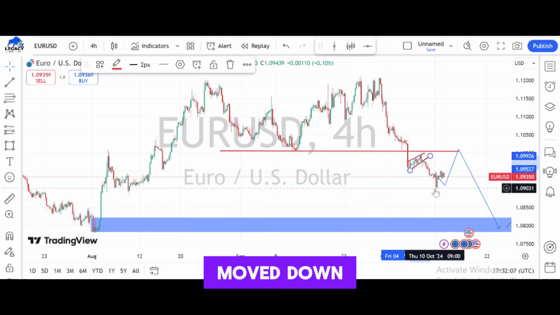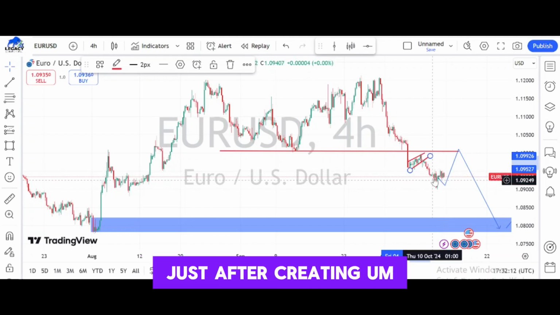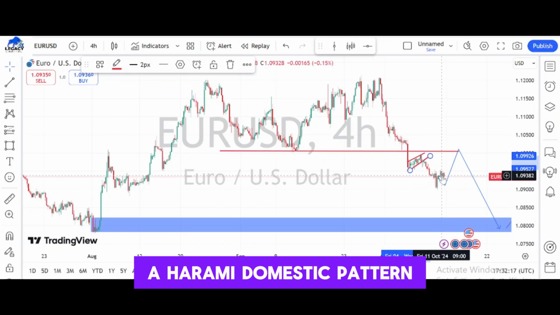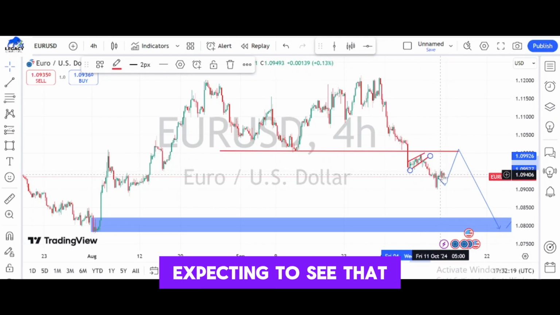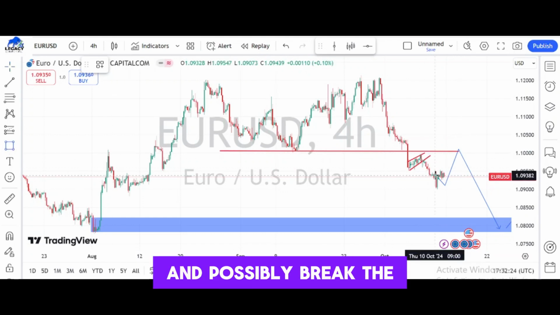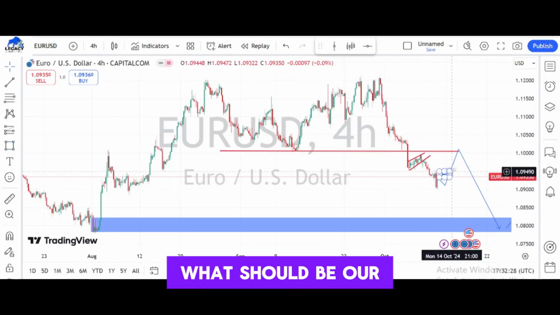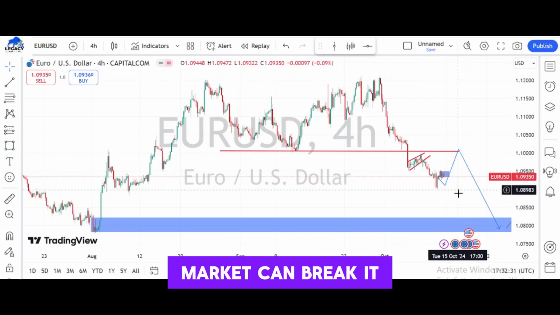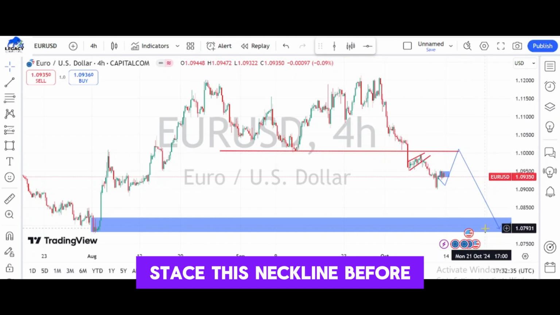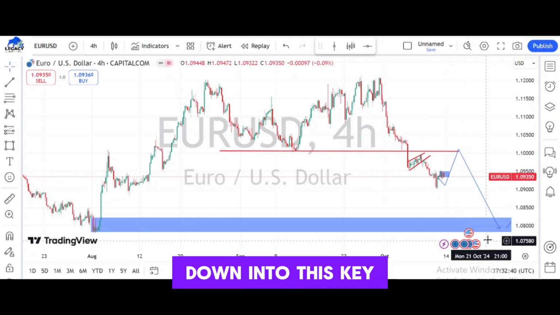So the market has moved down, and the market is currently consolidating just after creating a harami candlestick pattern. So we should be expecting to see that the market maybe creates this consolidation in this zone, then possibly break the consolidation. When the market breaks the consolidation, what should be our expectation? Maybe we see that the market can break it to the downside, or maybe the market retraces back to test this neckline before falling down, or maybe the market consolidates, gathers momentum, and pushes down into this key zone.